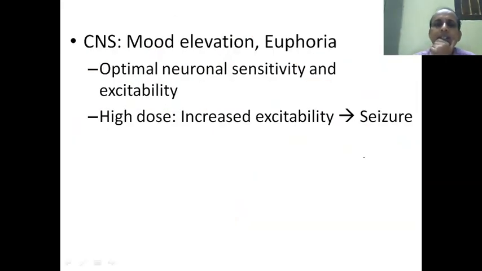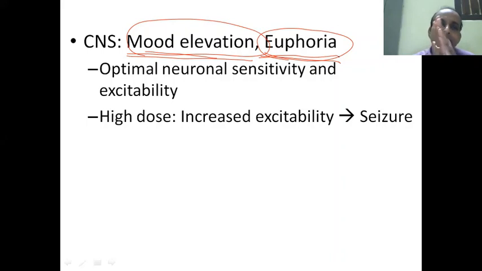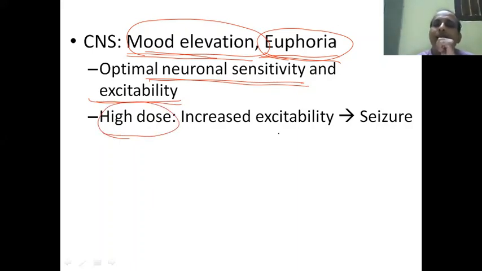In the CNS, there will be generalized mood elevation, and there is a sense of euphoria. It is irrespective of the underlying disease condition. Whatever the severity of the underlying disease may be, if we administer glucocorticoids, there will be some degree of mood elevation, and it may cause some degree of euphoria. It is also required for optimal neuronal sensitivity and excitability. But when we give a large dose, there will be excitability.